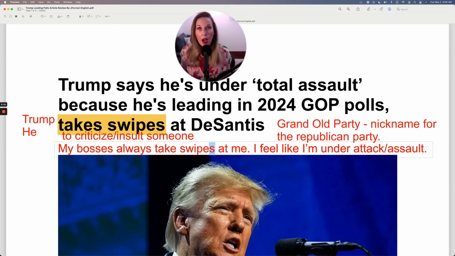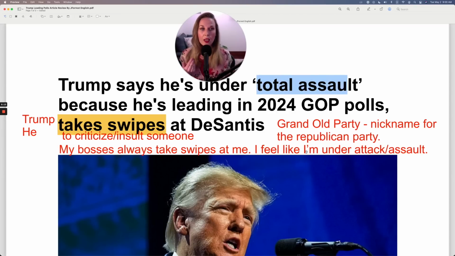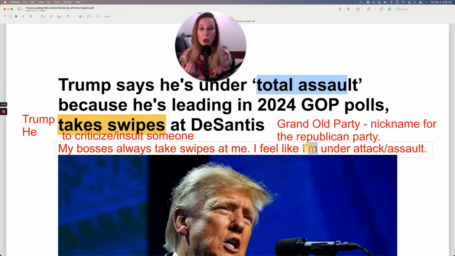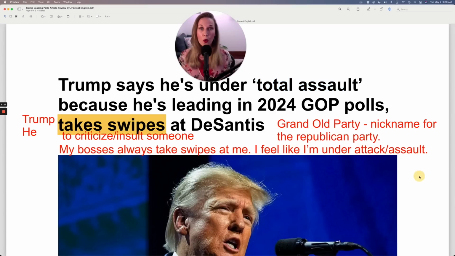And then because they're always criticizing me, insulting me, taking swipes at me, I could say, I feel like I'm under attack or under assault. So that was the language used here. And notice we have our verb to be, our preposition under, and then attack or assault. You can use either one.